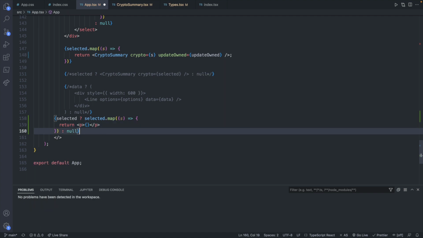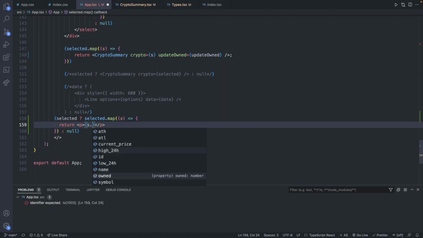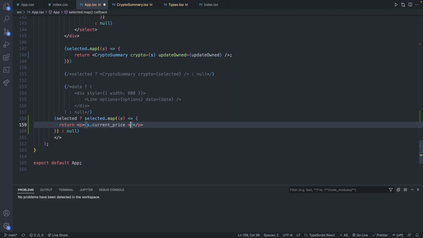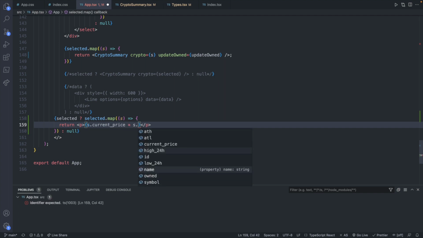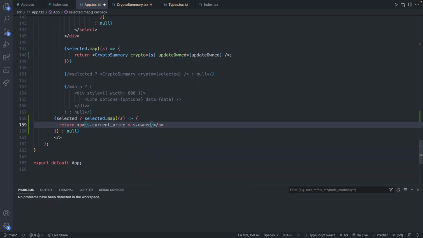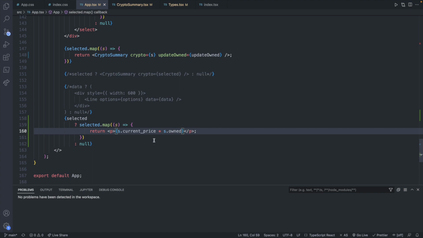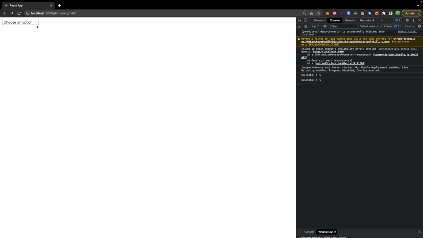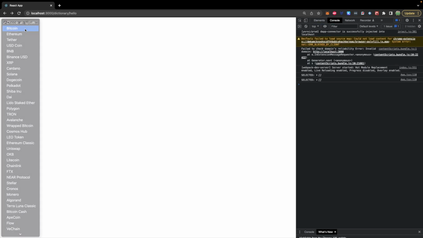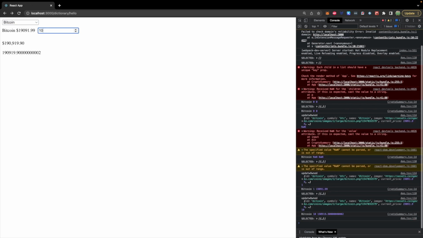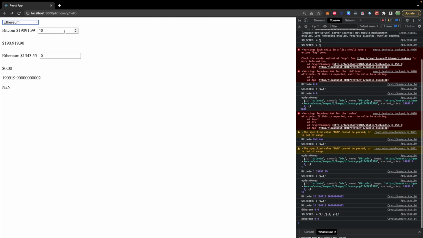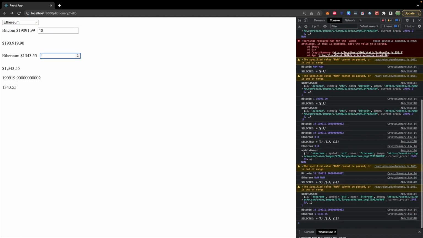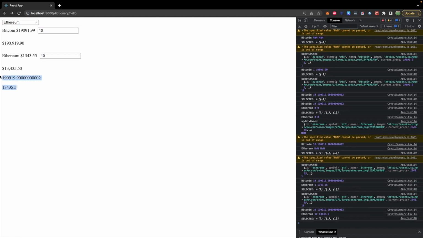And let's put in here s.currentPrice multiplied by s.owned, and that should give us the value for each of the cryptocurrencies we own, just to show that we can now include s.owned in our math. So let's just go through an example from the beginning. So we'll say Bitcoin, we have 10 of these, and it includes our value down here as well.